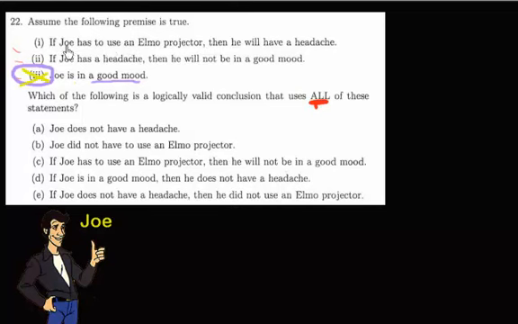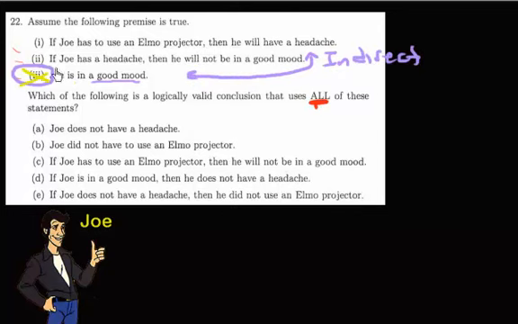And so the first one has an Elmo projector and a headache. That has nothing to do with being in a good mood. But premise 2 says if he has a headache, he will not be in a good mood. Now to go from premise 3 to premise 2, this is using indirect reasoning.